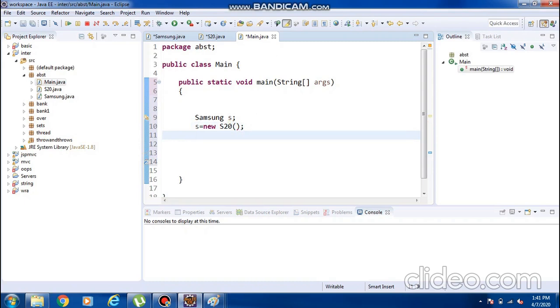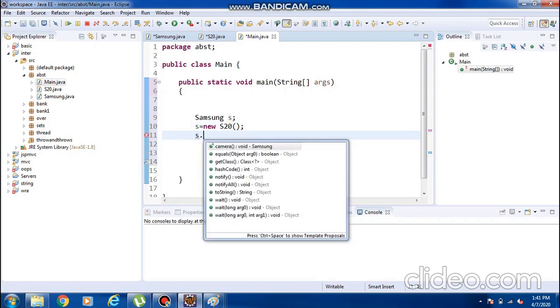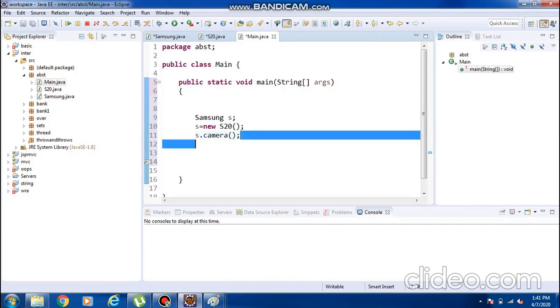Okay, so now S dot, I'm calling camera. Which method am I calling? The camera method. So observe clearly. The camera is which method? It is an abstract method, coming from which class? Directly it is coming from the Samsung class. So this is the function, and the user will see this function.